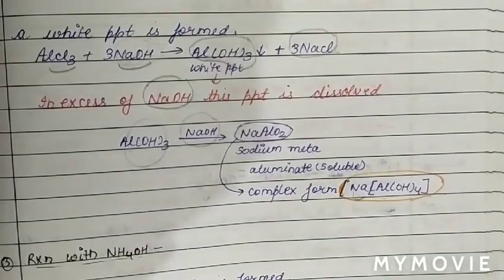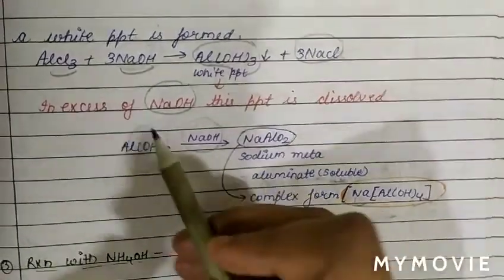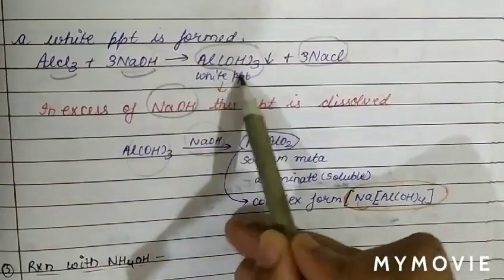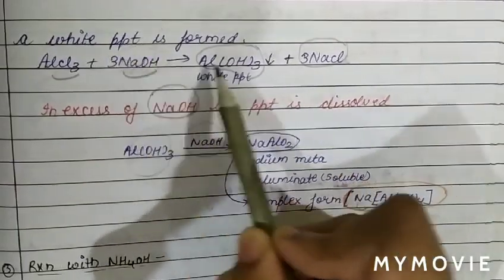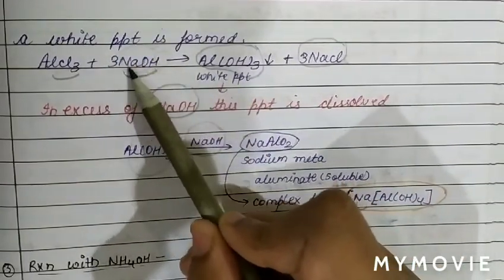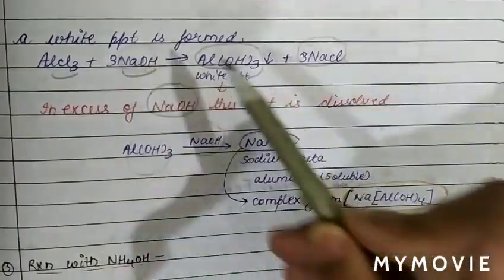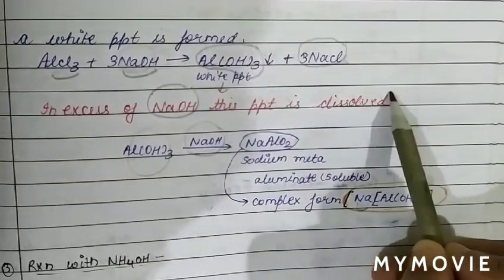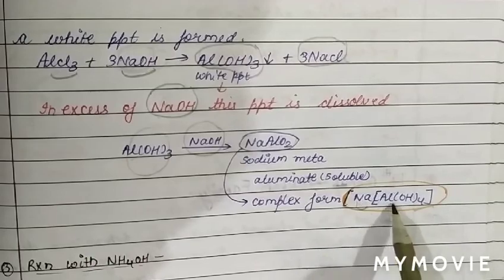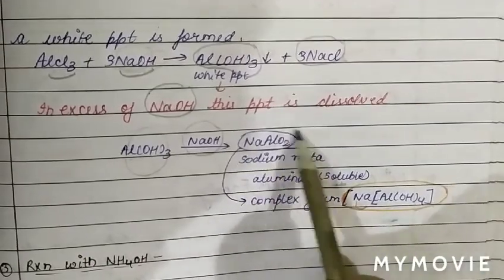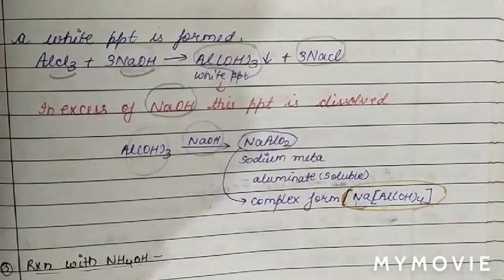So basically, we can see that the excess of aluminium hydroxide is dissolved. If we use excess of NaOH, then this precipitate of aluminium hydroxide will dissolve and it forms a soluble complex of NaAl(OH)4. Also, we can say in short form, sodium meta-aluminate.